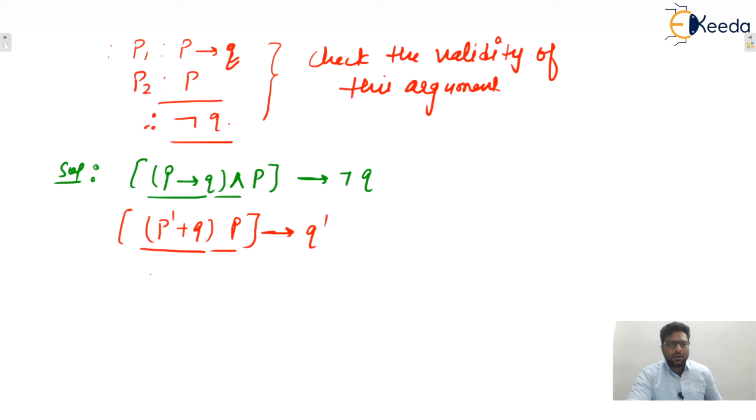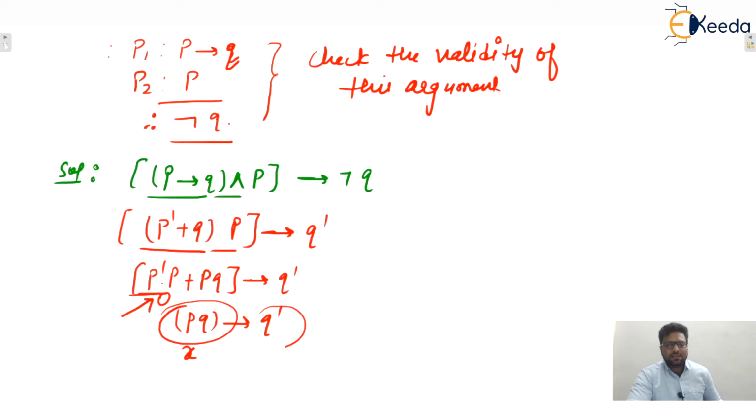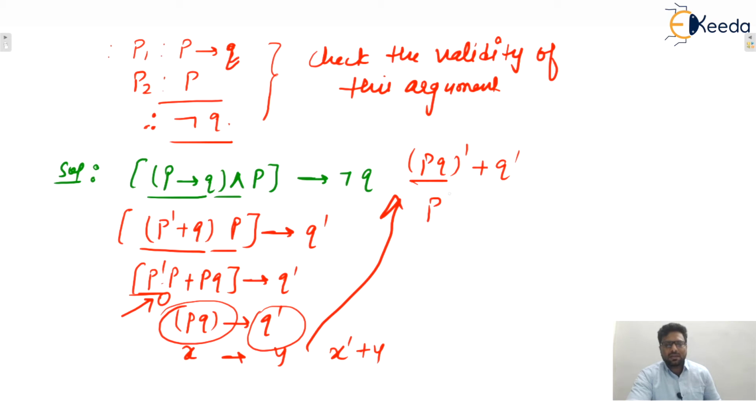Now simplify the internal part: P dash P plus PQ implies negation Q. Yes or no? Now it becomes 0 for P dash P. So 0 plus PQ will be PQ only. And PQ implies Q dash. Now you only tell me, let's say this one is X and this one is Y. So it becomes X dash plus Y. So what will we get? PQ whole complement plus Q dash. Now apply De Morgan's, then it becomes P dash plus Q dash plus Q dash.